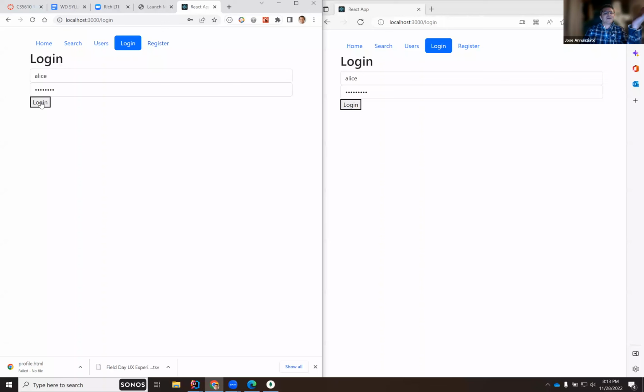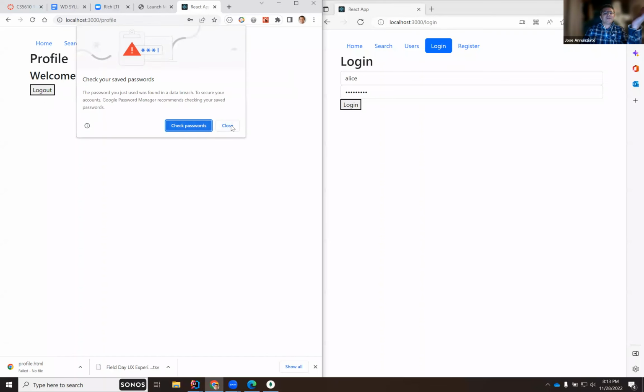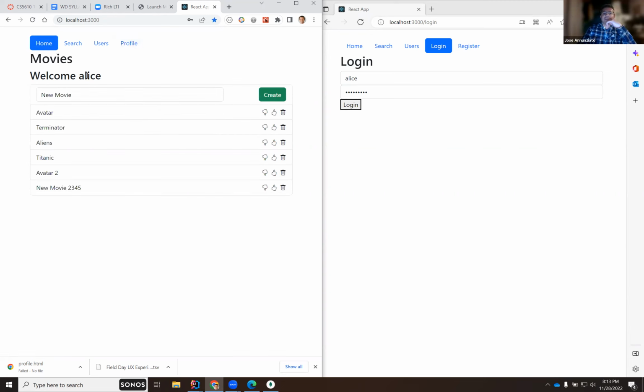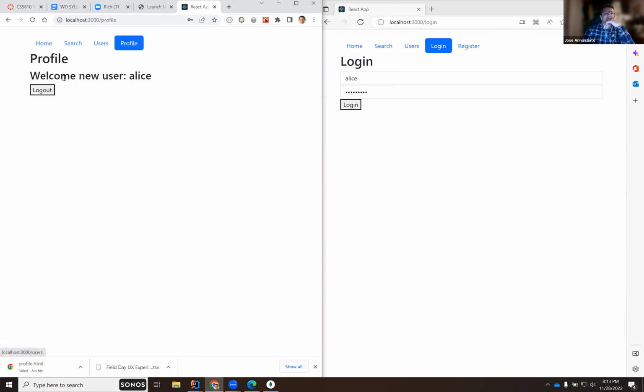Right. So if I log in, notice that now those two links disappear, and I am navigated automatically to my profile, and it greets me. It says, "Welcome, Alice," and also that state of who is currently logged in is available to me throughout the multiple pages. So if I go to the home screen, it greets me, knows who I am, and it greets me as Alice.